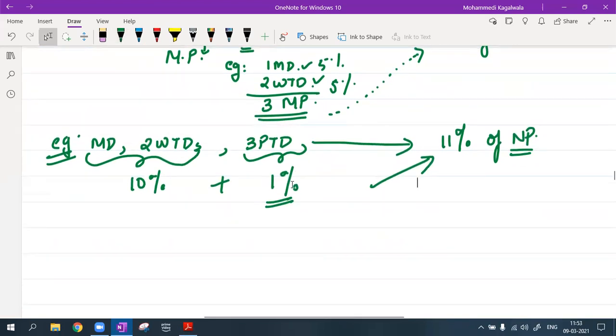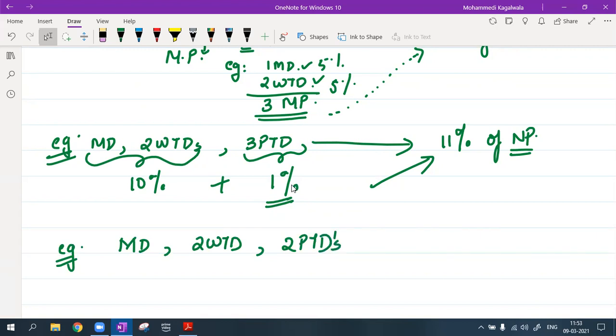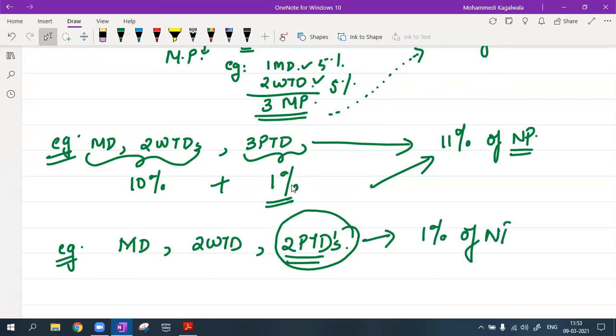Okay. Then say suppose there is an MD, there are two whole-time directors and there are two or 3 part-time directors, anything. Then for these part-time directors alone I can remove 1% of net profit.